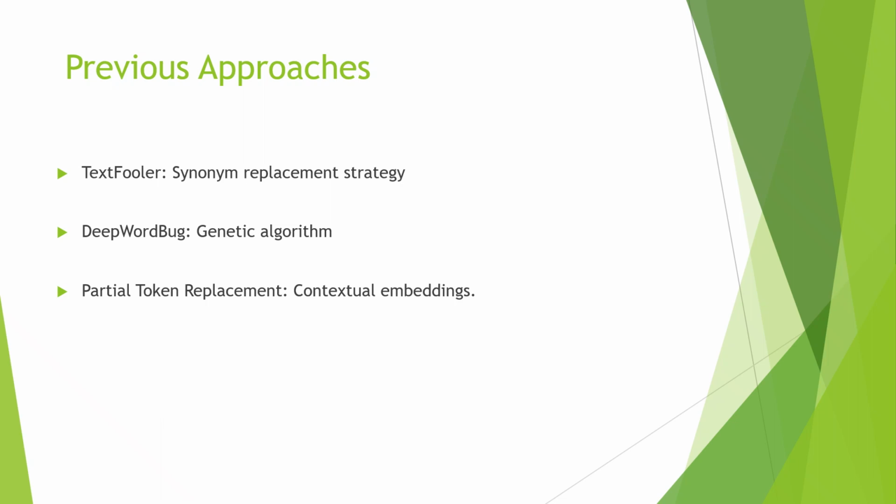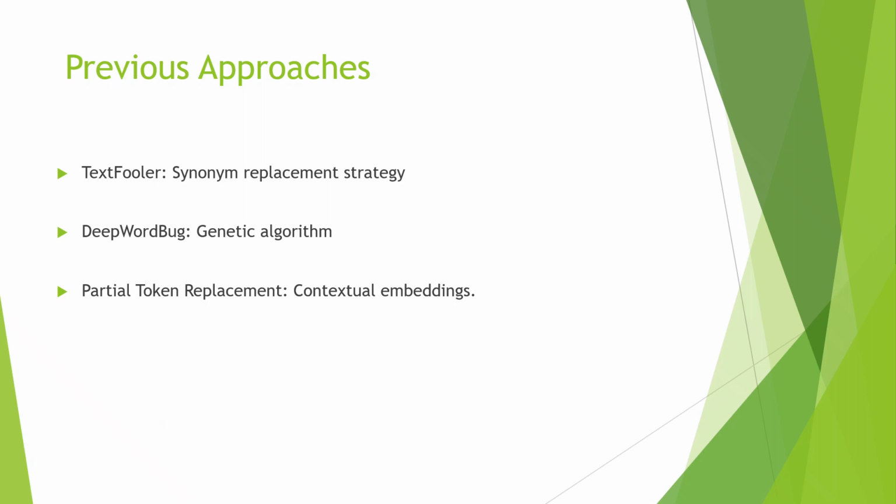DeepWordBug is a genetic algorithm-based approach to generate adversarial examples. The algorithm iteratively evolves the input text by perturbing words, assessing their impact on model output, and selecting the most effective changes to optimize the adversarial attacks.